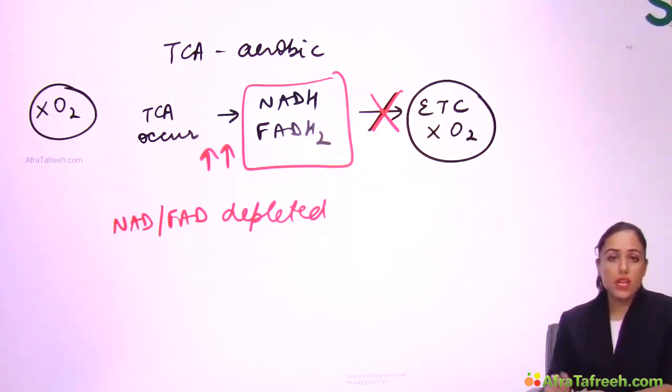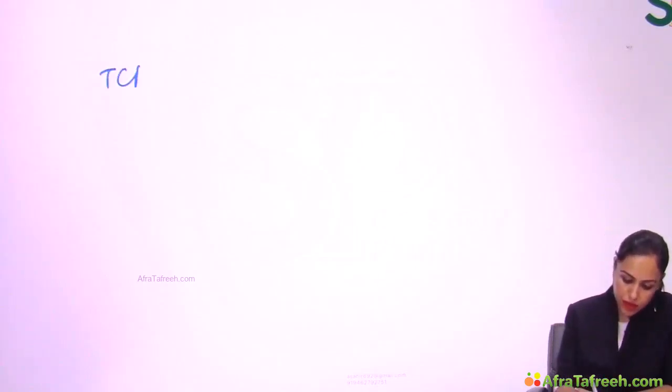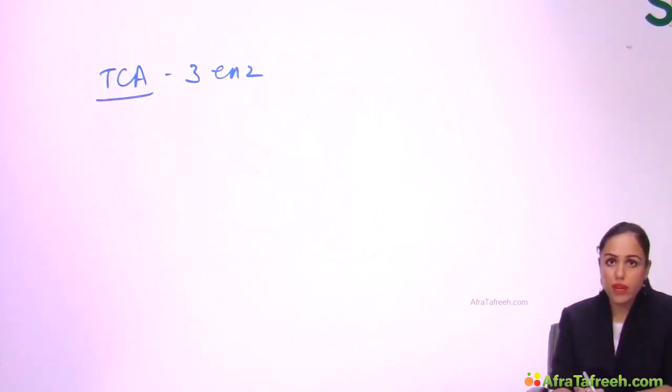So this is the reason that TCA cannot occur in anaerobic condition. Now let's see the rate limiting steps in TCA cycle. See, I said rate limiting steps. Usually in some pathway cycle there is only one rate limiting enzyme or step. But in case of TCA cycle, there are 3 enzymes which are rate limiting, 3 steps which are rate limiting. That is a very special thing here.